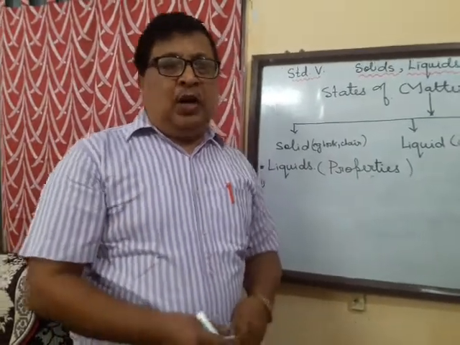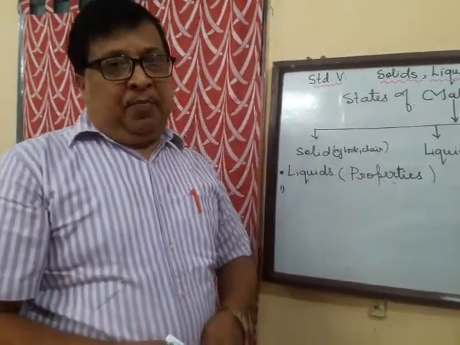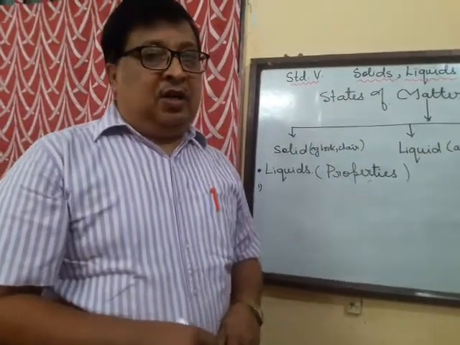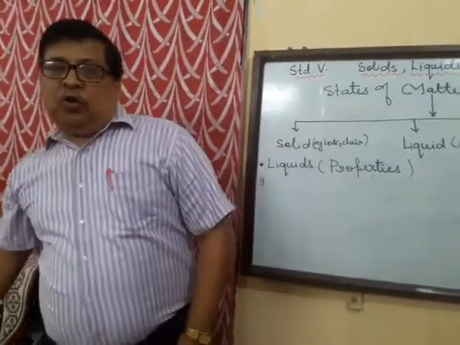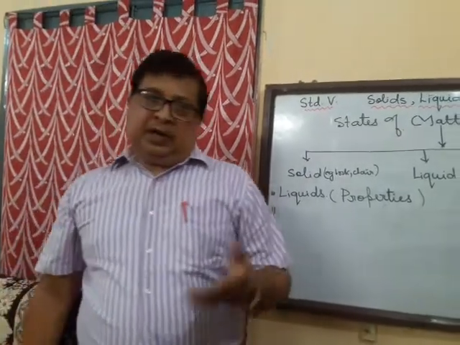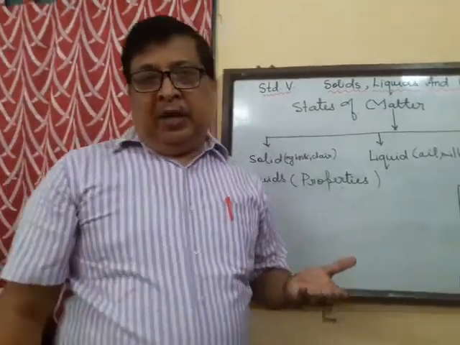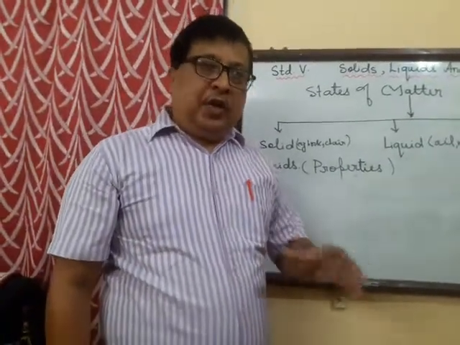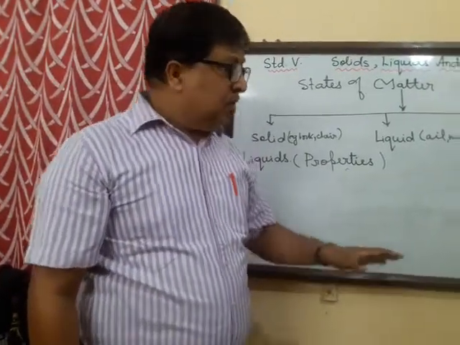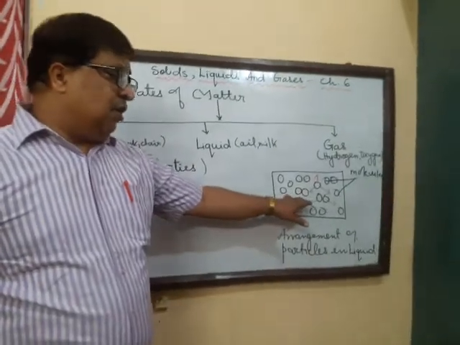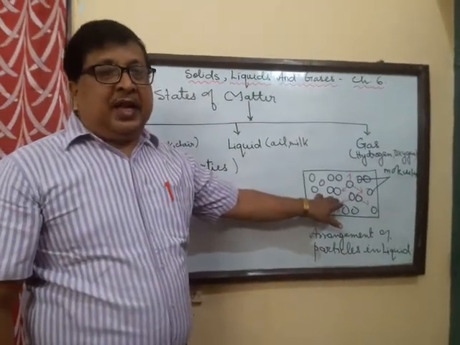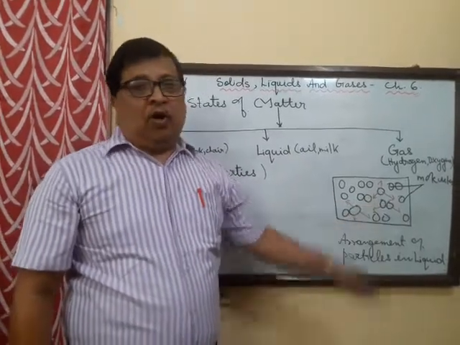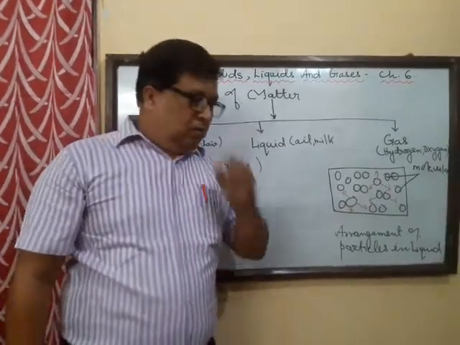So liquids do not have any fixed shape, but they have fixed volume. It can be measured. Of course, you all know that you take liquids by volume, that means in liters. You buy milk, they give you in liters, so it can be measured. Now since there are some spaces for movement, they can also be compressed, and similarly the liquids can also flow.